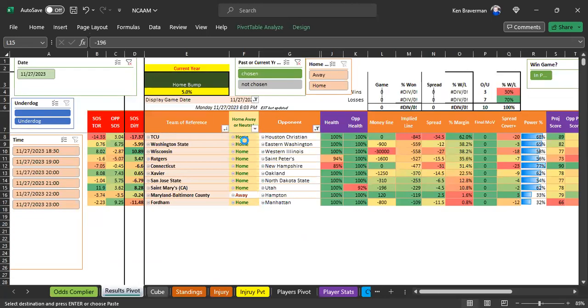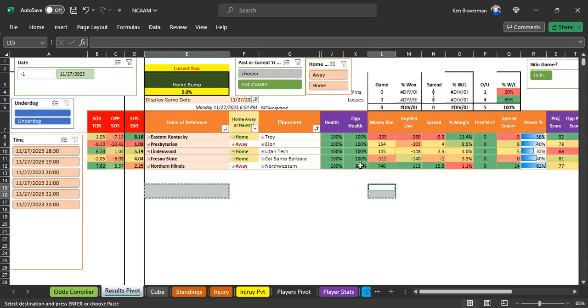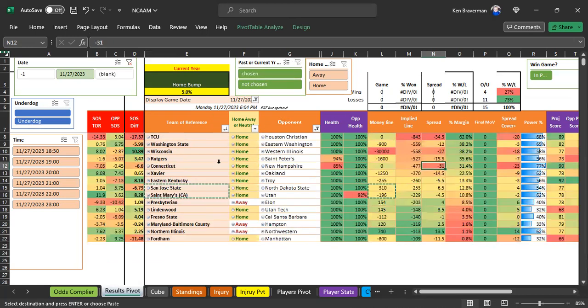Let's go back and look at some of the not chosen games. We have some big, huge underdogs on here, but they're not consistent from previous years. This Northern Illinois game over Northwestern, taking them plus 13.5, and I like the points here. There's some potential there, but they are away and it's not as reliable for something like a round robin. So we'll just leave that off for now.